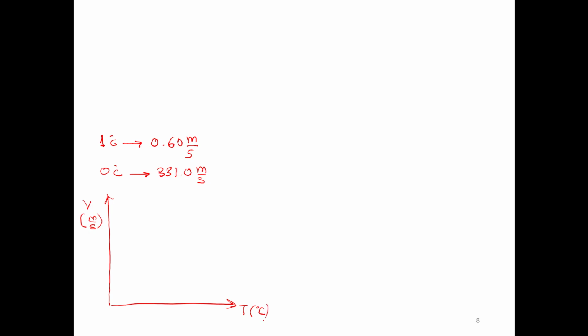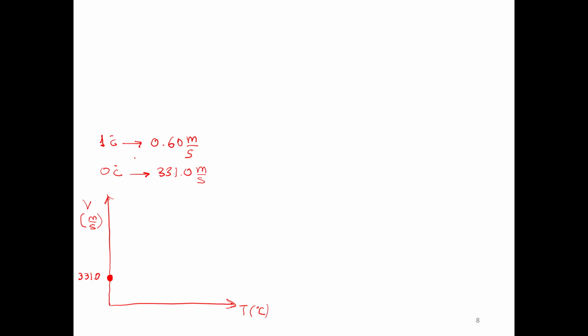Then we know one point, yes, we know at 0 degrees Celsius, the speed of the sound is 331. Then we know this point of the graph. We know at 0 degrees Celsius, here is 0, the speed of the sound is 331. Then we know at least one point. Then this corresponds to 331 meters per second. And let's see how we can get the other points. Then we know this relation.